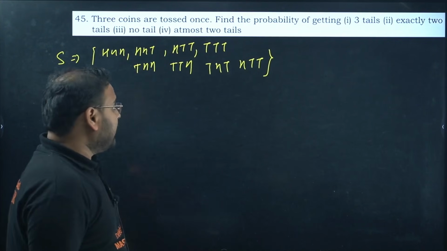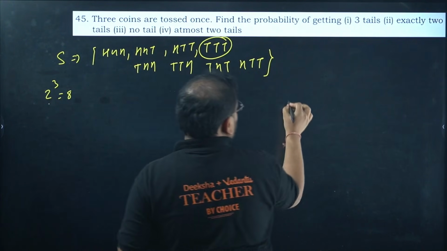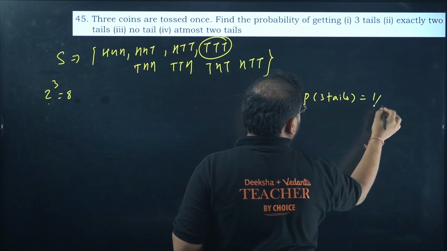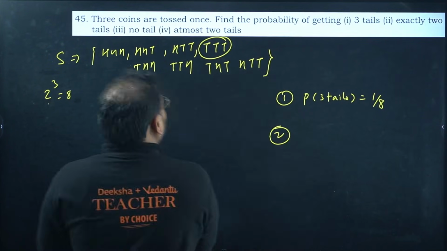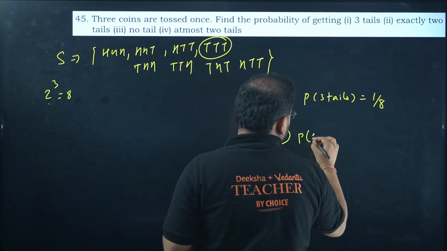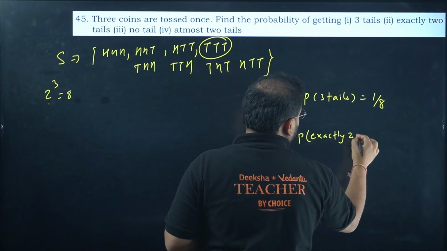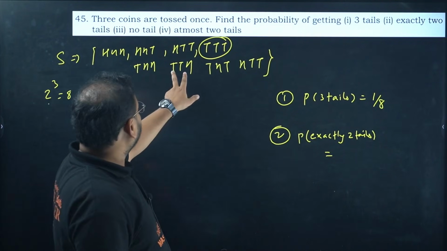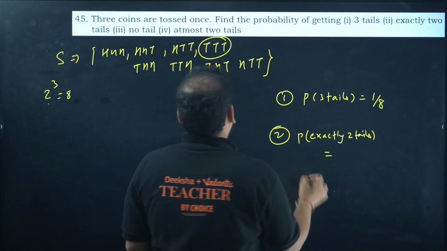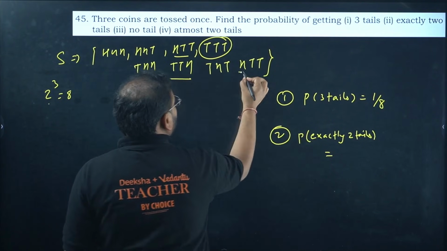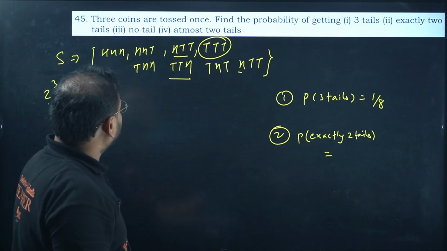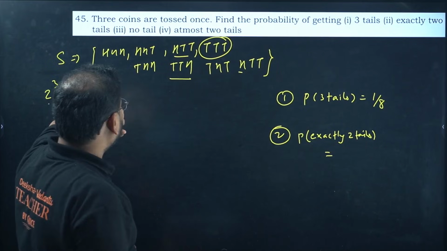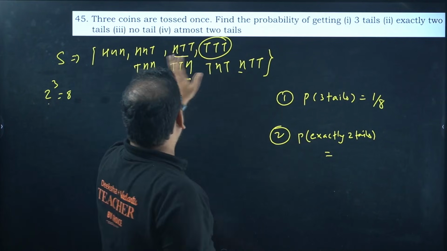Okay, 3 tails comes only once. So probability of getting 3 tails would be what? It will be 1 by 8. Next one, exactly 2 tails. Exactly 2 tails would be how much? Check here. 2 tails means I have the cases over here 1, 2 and 3. That's coming as 4. HTT I've already written here.